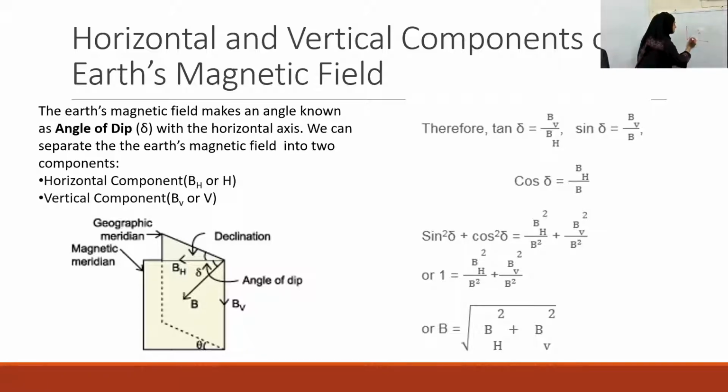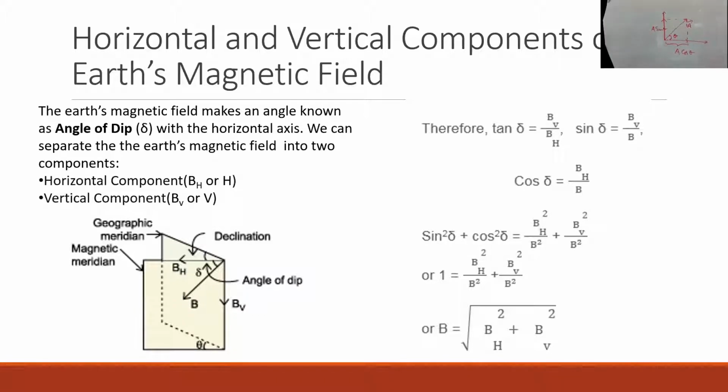If this angle is theta, we will call this region A cos theta, and we can call this A sin theta. So the side where theta touches is called cos theta and the other side is called sin theta. Is that clear?